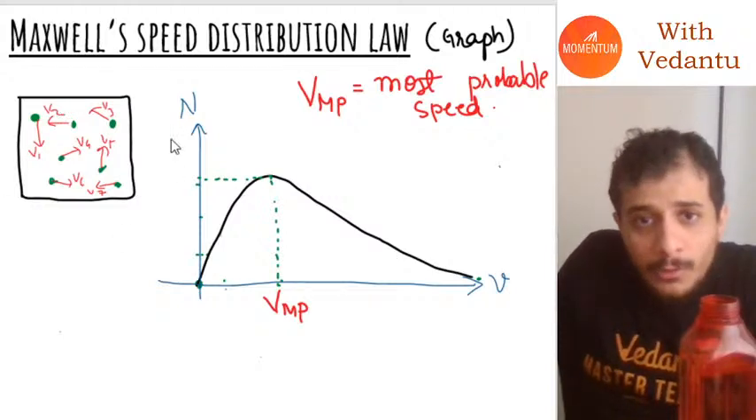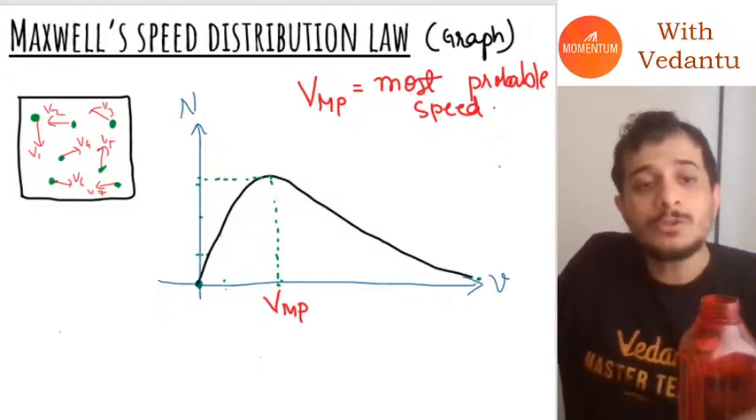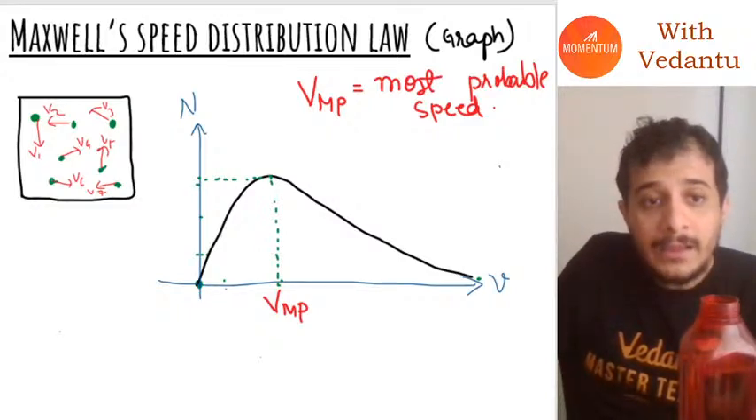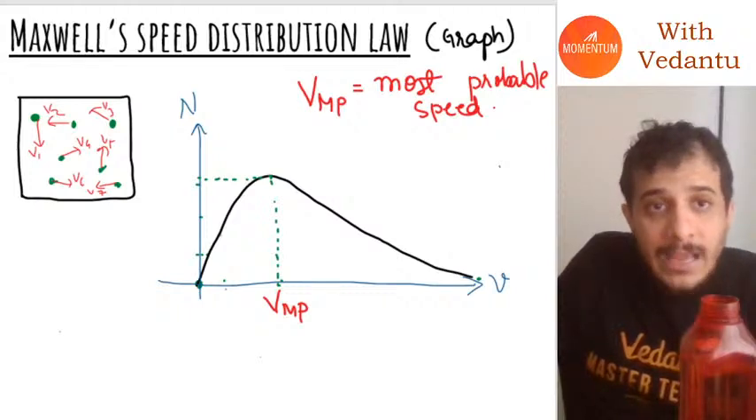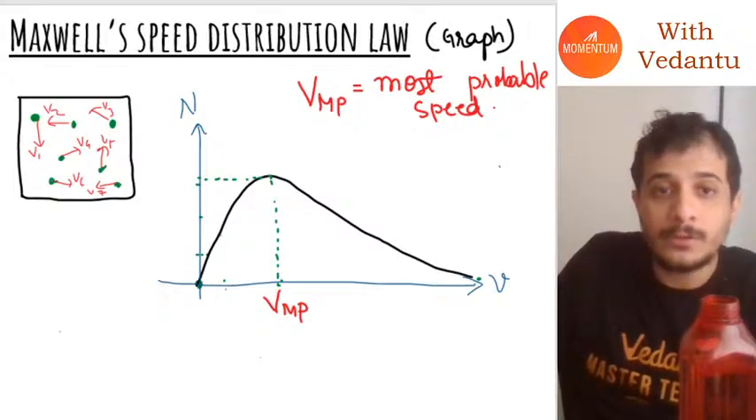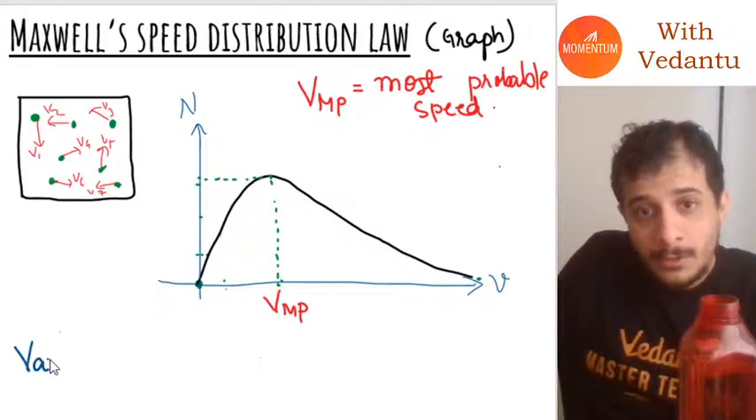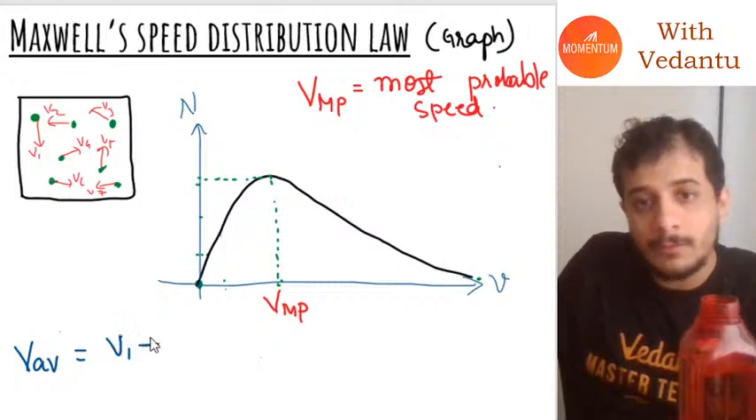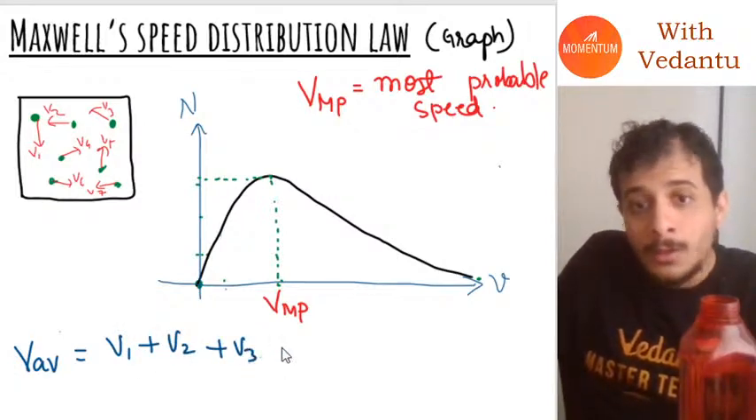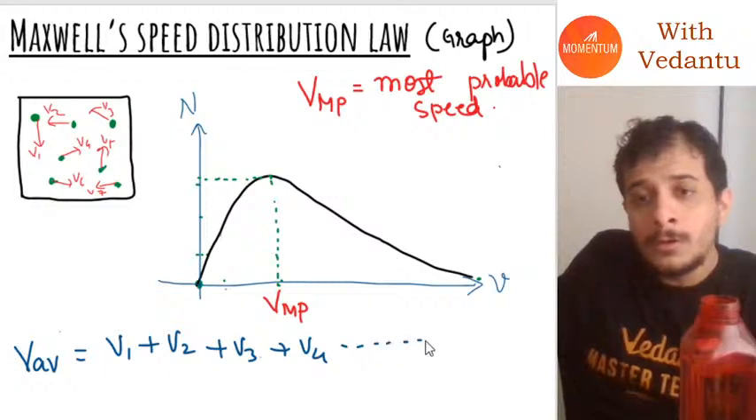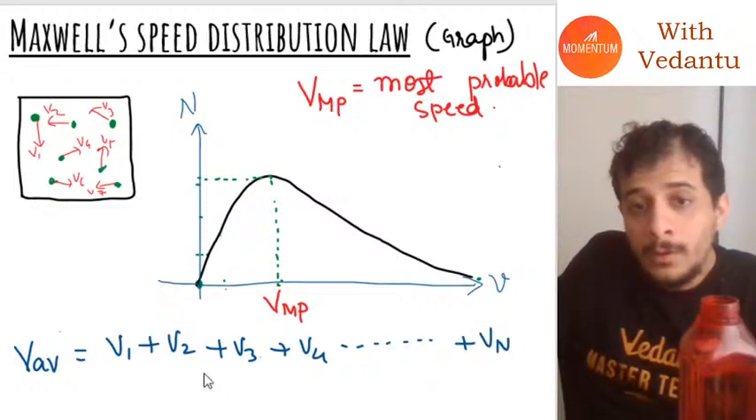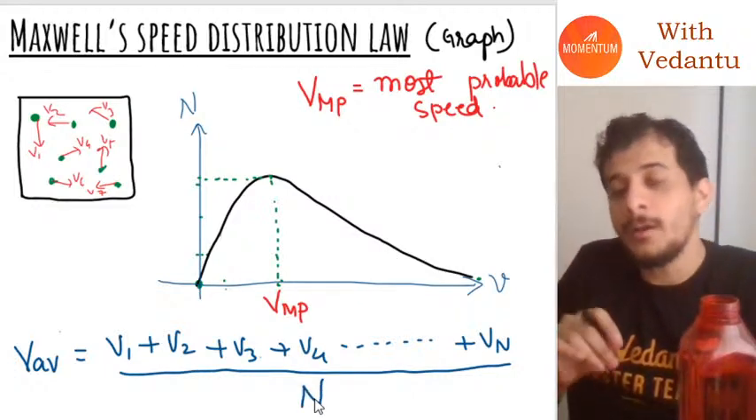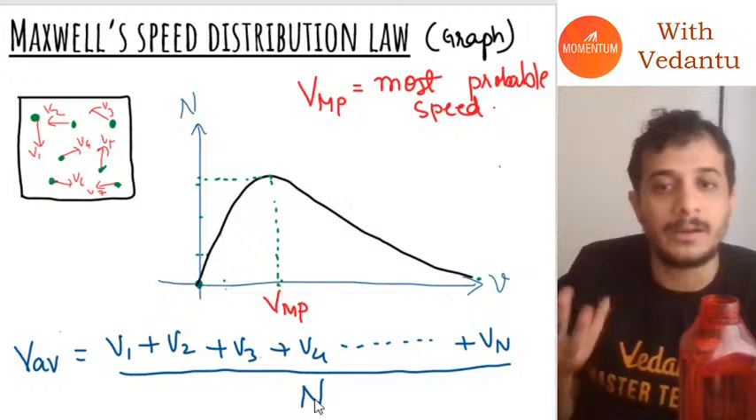Secondly, if I have a lot of molecules inside, I can also do something else to these molecules. I can also take the average speed of all molecules. What exactly is the average speed of all molecules? It's basically V1 plus V2 plus V3 plus V4 plus dot dot plus Vn, whole divided by n. Let's say the number of molecules inside is capital N. So I have to add all the velocities and then just divide by n.